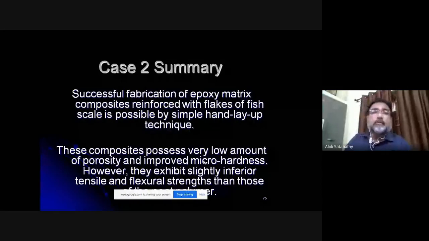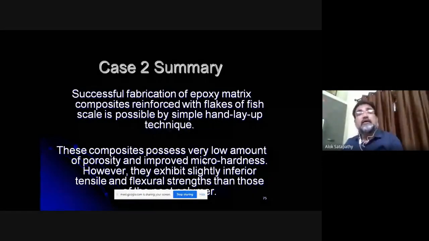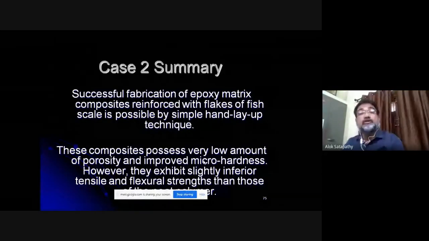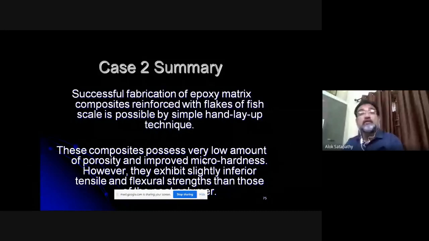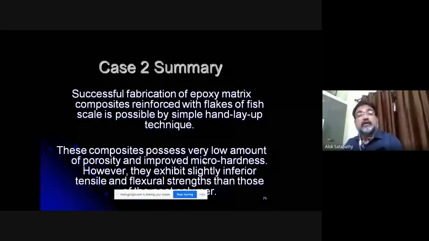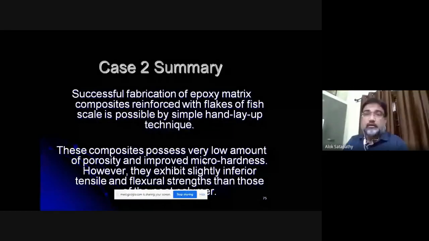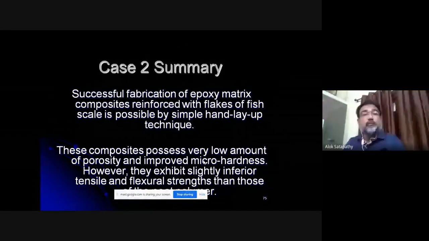If I want to summarize the second case of fish scale composite, I would say that successful fabrication of epoxy matrix composites reinforced with flakes of fish scale is possible by, again, the simple hand layup technique. You don't require any intricate technology or machine for this, and you can make it in your lab without the help of any sophisticated equipment.